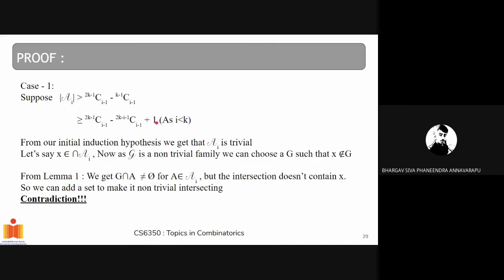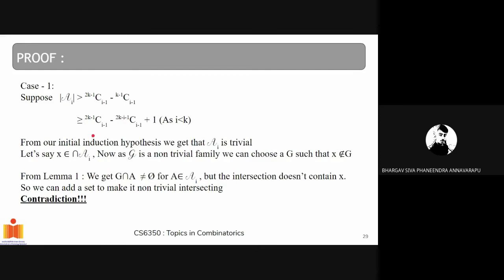Since i is less than k, 2k minus i minus 1 is always greater than k minus 1. So this term is a larger term, and we are subtracting a larger term from C(2k-1, i-1). So |A_i| would also be greater than this term.